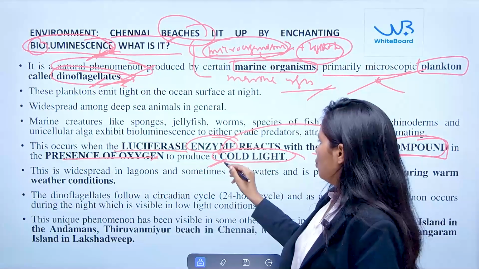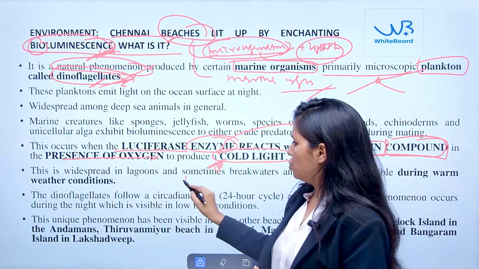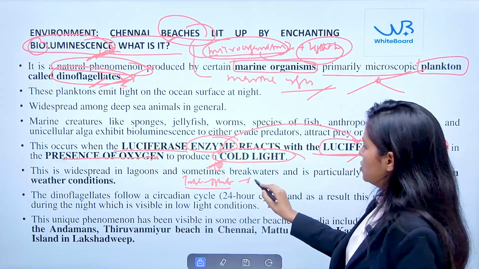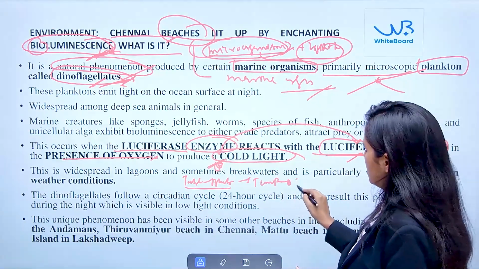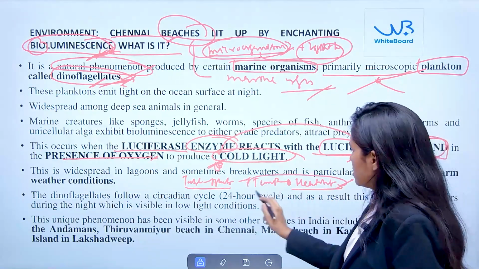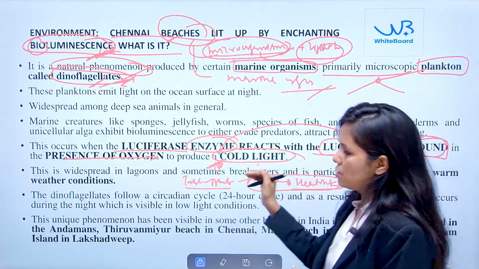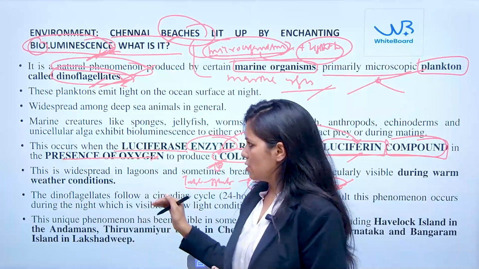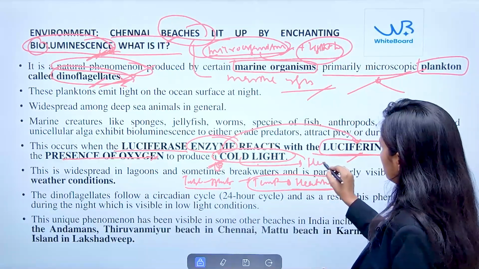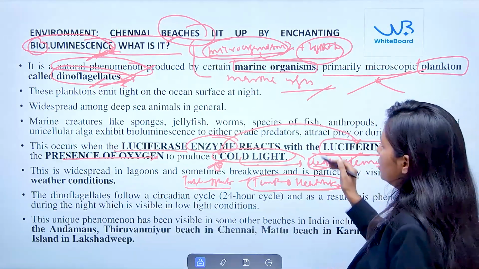Here, what is the meaning of cold light? See, whenever you switch on any tube or bulb, after some time the temperature will rise. So it means there is heating. This is something which is absent in the burning of the luciferin compound in this marine-based plankton. So cold light means it will not have a heat element when they are producing light.